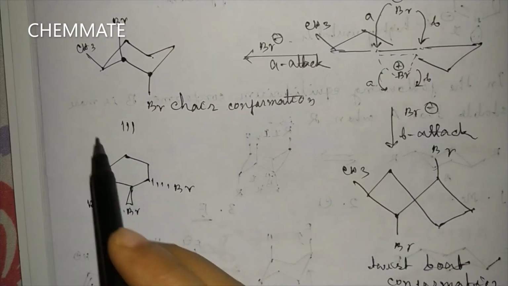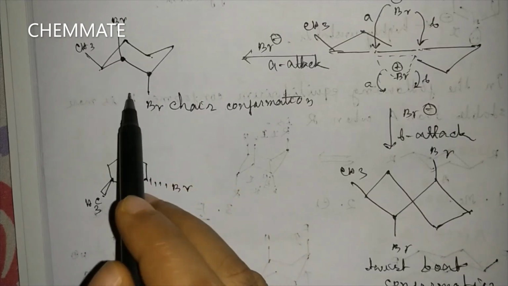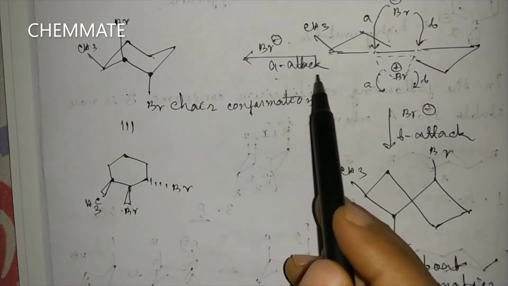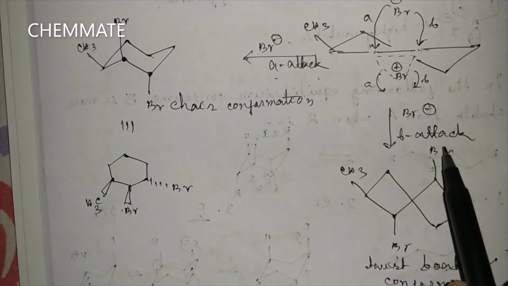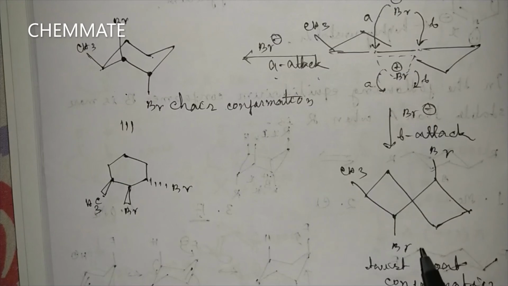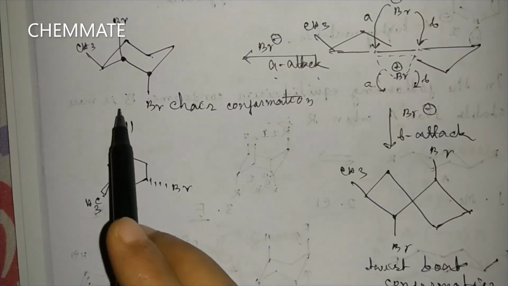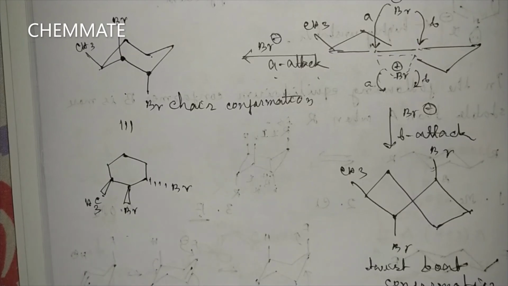As we know that cyclohexane is most stable in its chair conformation, this product will form. So A attack will be preferable and B attack will not be preferable because twist boat conformation is not favorable for cyclohexane. So if we represent this in another form, then this will be the product.